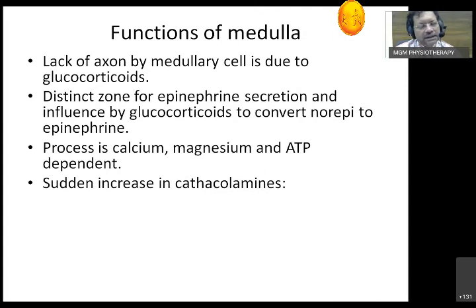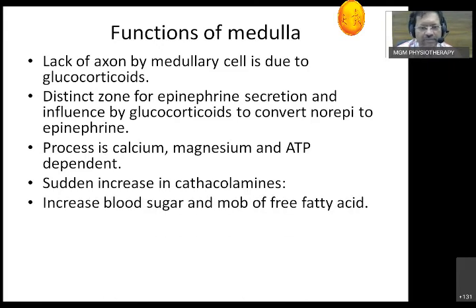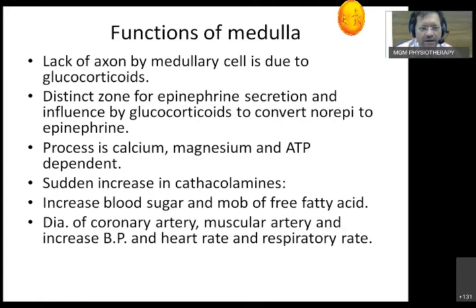A sudden increase in catecholamines, along with the glucocorticoids, what does it do? A sudden increase, that is what happens in the fight and flight mechanism. First thing, it increases blood sugar level and mobilizes free fatty acids. That is the first thing that happens. Dilatation of coronaries, making it ready for the fight and flight mechanism. That is what we call adrenal surge. Dilatation of coronary arteries. See, this is something very contrasting. What you have to remember.